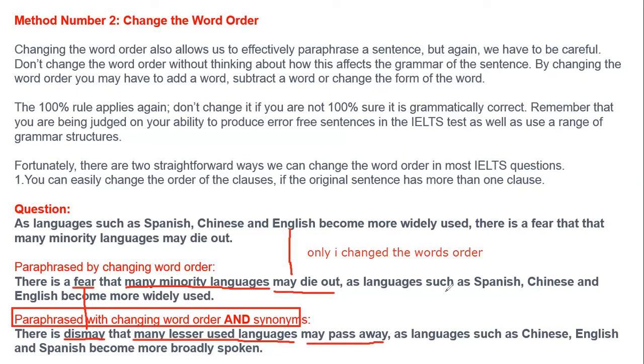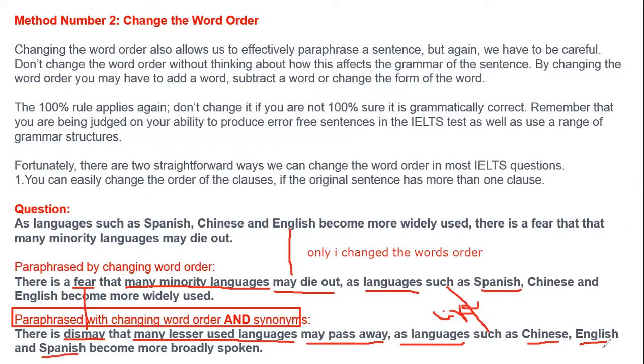Now in this case, such as languages, so as languages are used, as languages we cannot change. In place of such as, you can use like as well. You can say like. So if you want to use in place of such as, you can also use like Chinese, clear, English, and Spanish. Now over here, can you see Spanish was first?